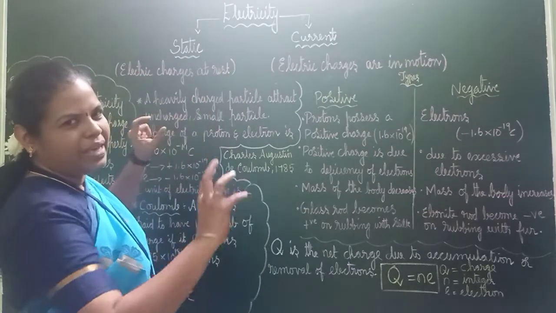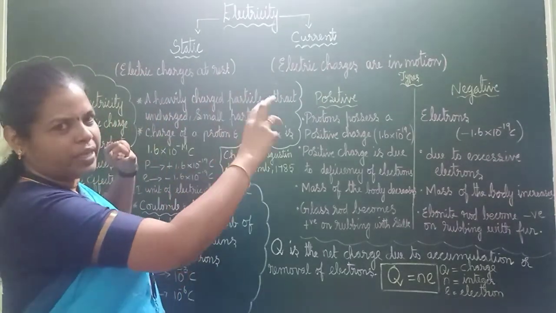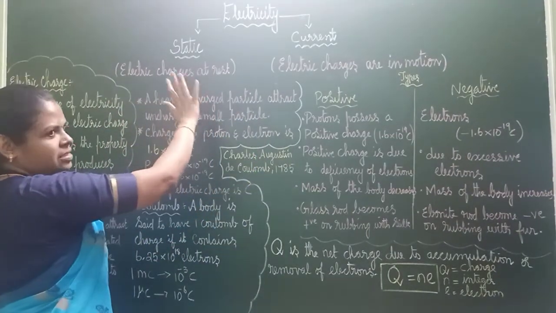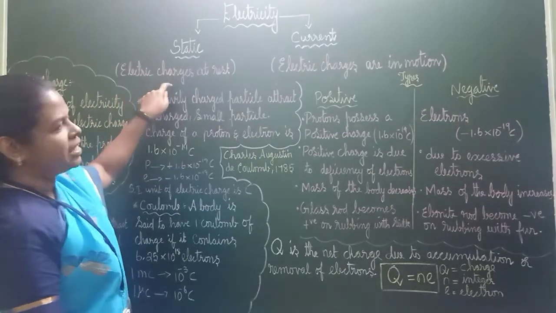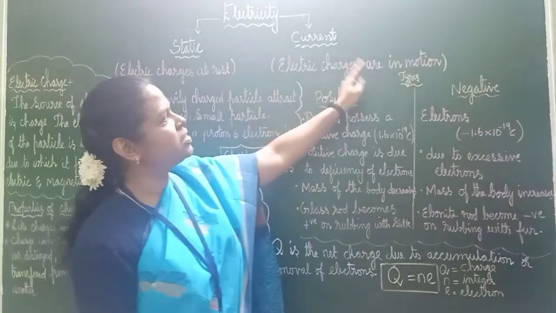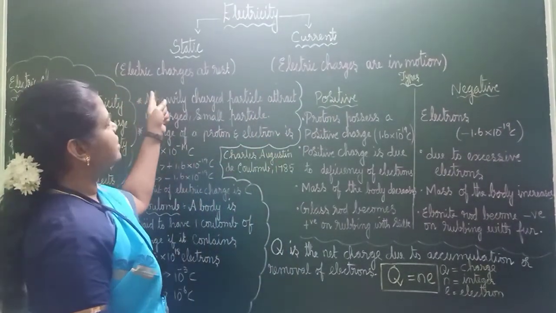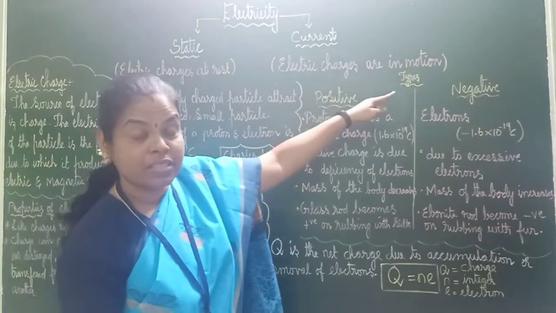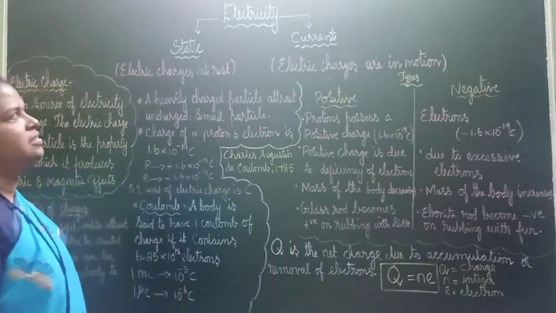Okay. The main differences you will study later in detail. We are going to study only about current, but in one line, if you want to say, electric charges are there but they are at rest. Electric charges at rest are called static electricity, and if they are in motion they are called current electricity. Now it is clear, I think. Electric charges at rest are called static electricity, and electric charges in motion are called current electricity.